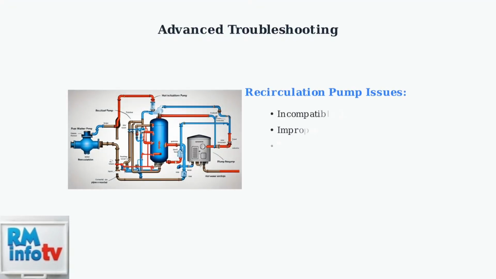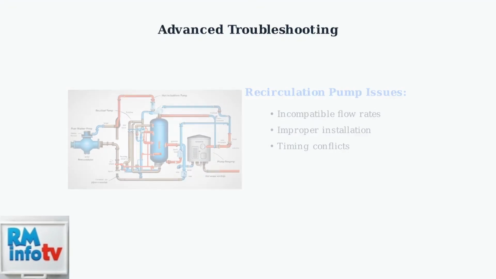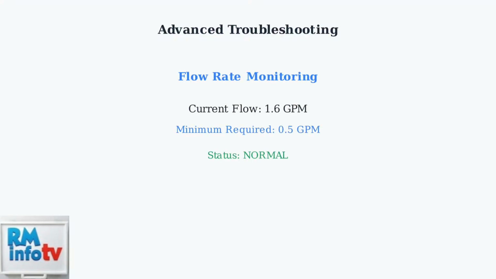A common scenario involves P1 errors appearing after installing a water recirculation pump. This indicates potential incompatibility or improper setup between the pump and your tankless water heater. If the error appears specifically when the circulation line heats up, this suggests a flow issue related to the pump's operation. We can monitor flow rates to identify the problem.